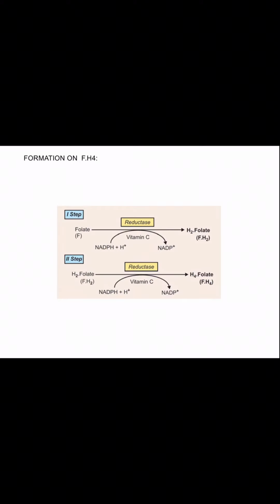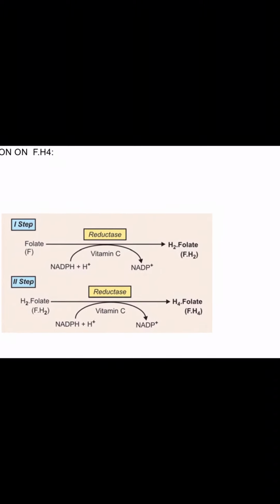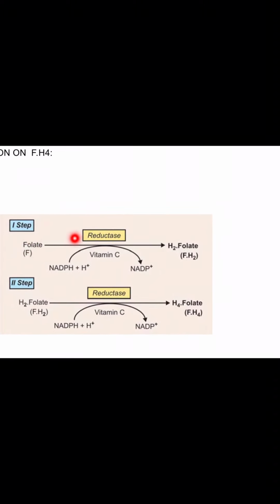Step 1 is folic acid. Dihydrofolate reductase enzyme converts this folic acid to dihydrofolate. Vitamin C acts as a cofactor. NADPH is used, converting into NADP. Second step, this dihydrofolate is converted to tetrahydrofolate by the enzyme dihydrofolate reductase.